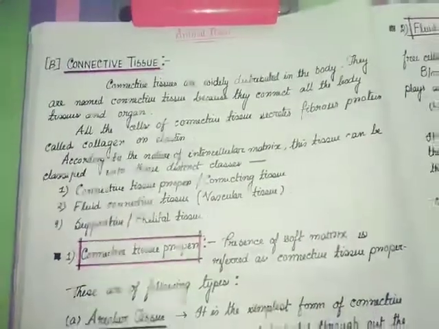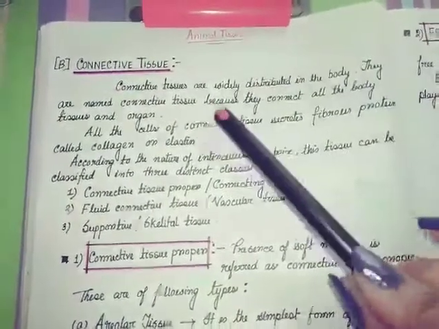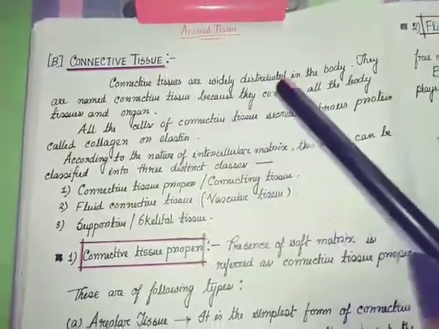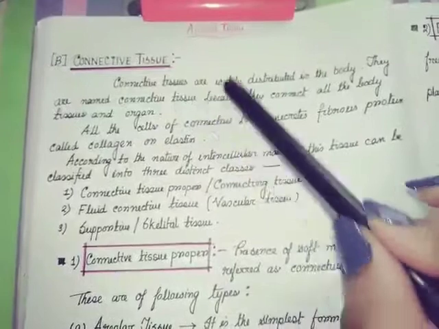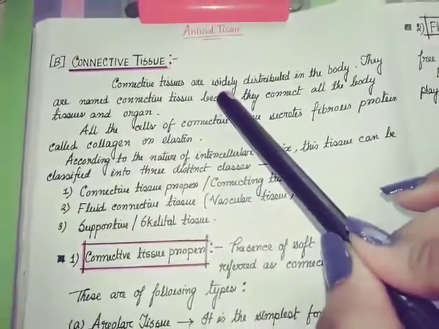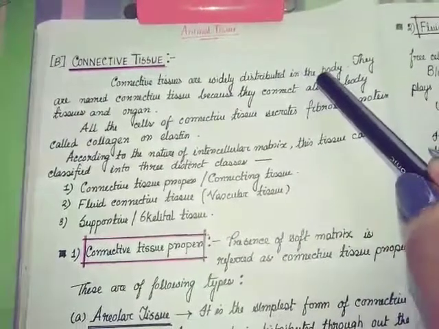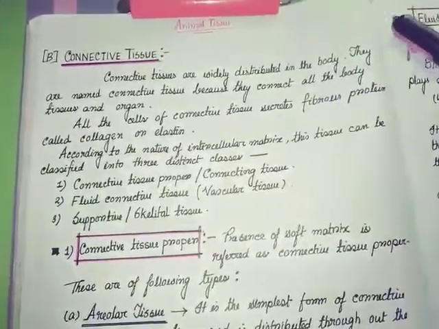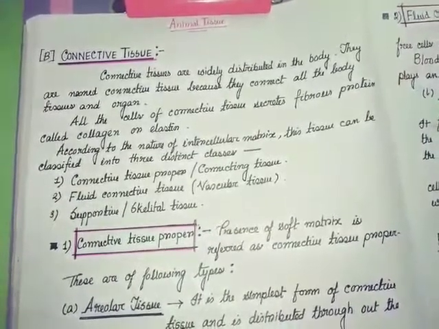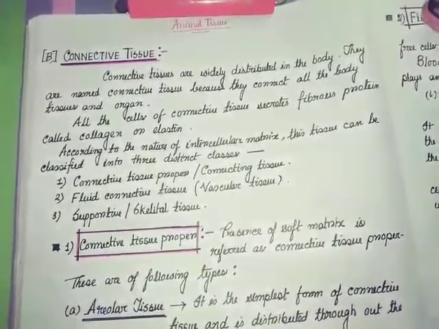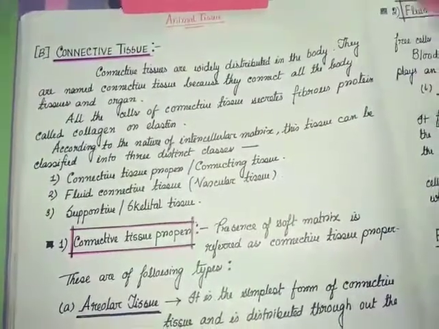Connective tissues are widely distributed in the body. They are named connective tissue because they connect all the body tissues and organs and coordinate their function. Now, many types of cells are embedded in the intercellular fluid of the connective tissue, which is called the matrix.